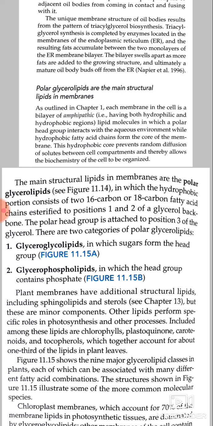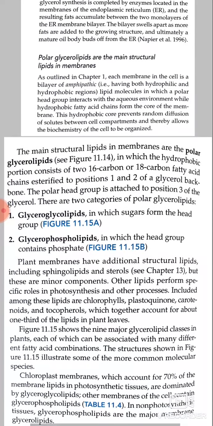There are two categories of polar glycerolipids. First is glyceroglycolipids, in which sugar forms the head group, and second is glycerophospholipids, in which the head group contains phosphate. Plant membranes have additional structural lipids, including sphingolipids and sterols, but these are minor components.